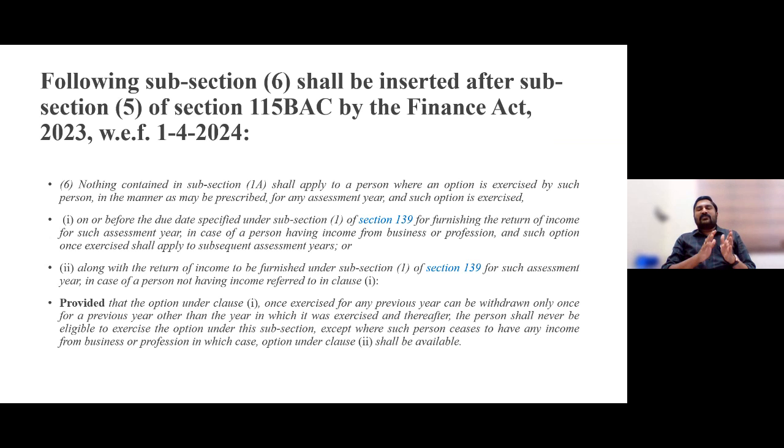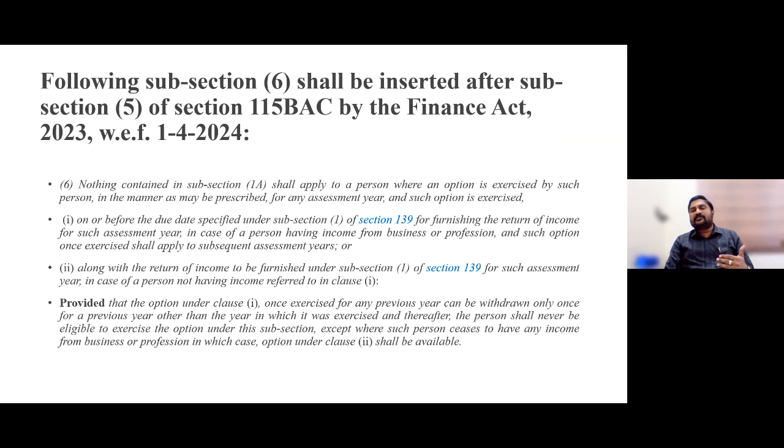So right from this assessment year 24-25, if you want to opt in for the old regime, you have to file form 10IEA: if you are a tax audit assessee, on or before 31st of October; if you are a non-tax audit assessee, on or before 31st of July; and if you have international transactions wherein a report from an accountant is required, by 30th of November.